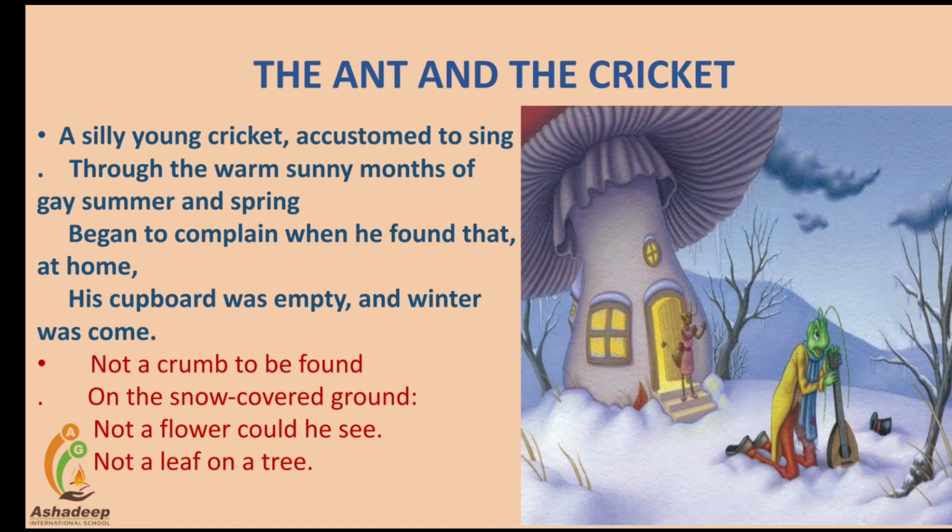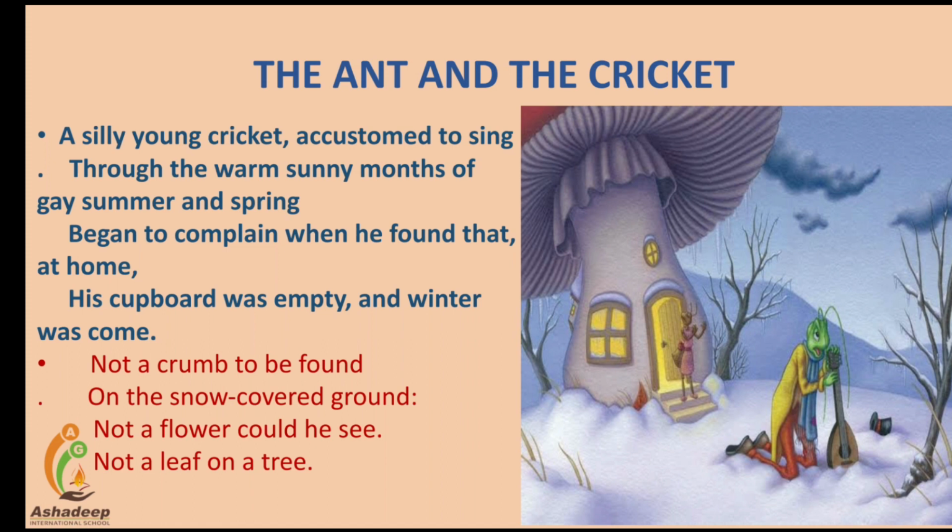The silly young cricket was very fun loving. He always loved merrymaking. It means fun making. His nature was always like entertainment. He used to sing all through the pleasant sunny months of summer and spring. He was short-sighted. It means he never thought about his future plan. He didn't bother or worry to store food for the rainy season and cold winter.